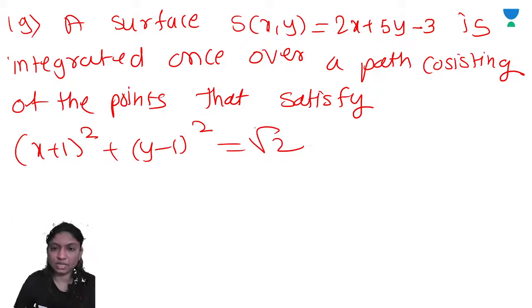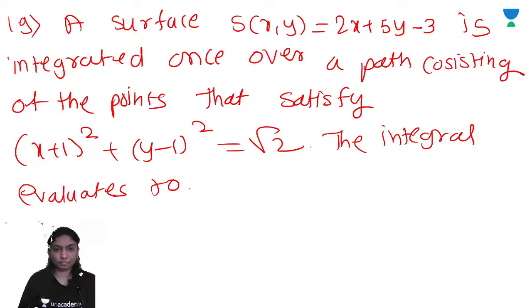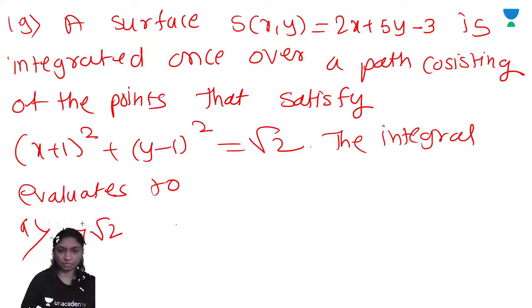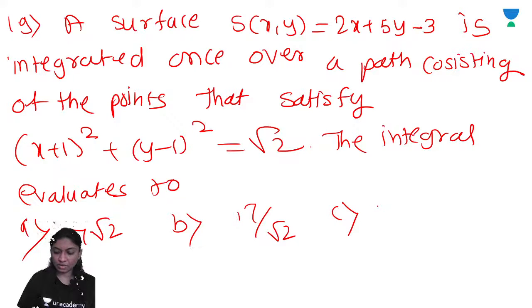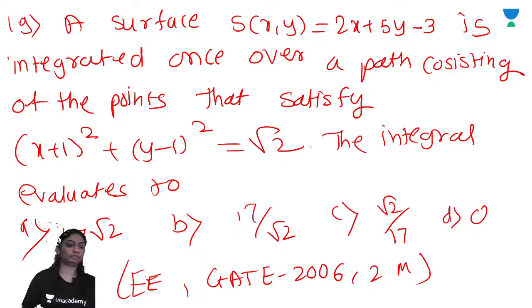Right? The integral evaluates to option A 17 root 2, option B 17 upon root 2, option C root 2 by 17, option D 0. This is the question asked for electrical engineering 2006, 2 marks.